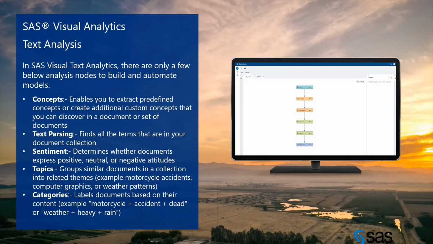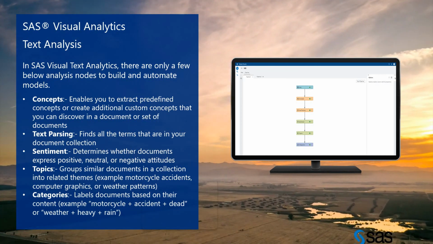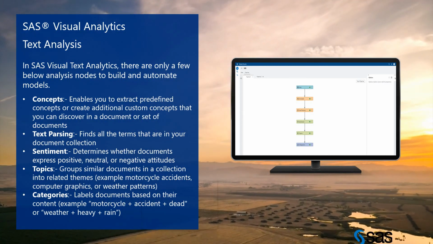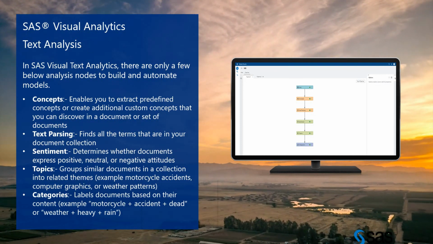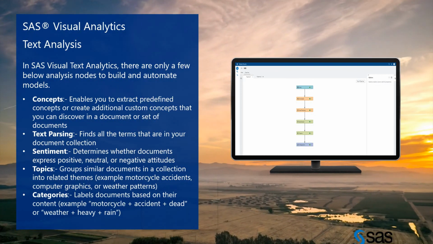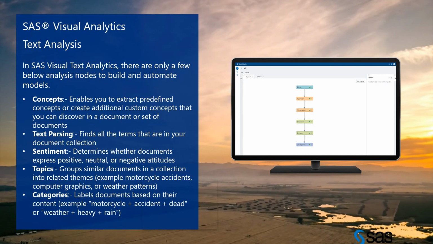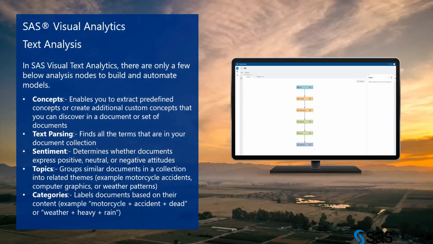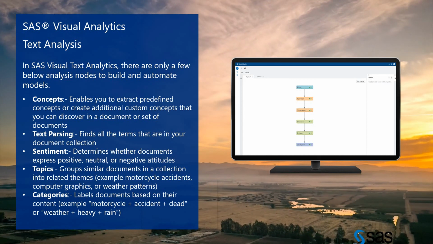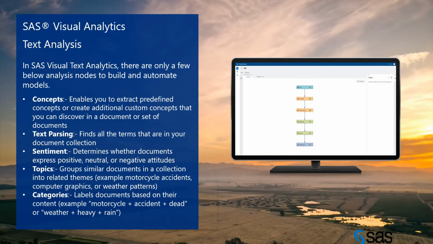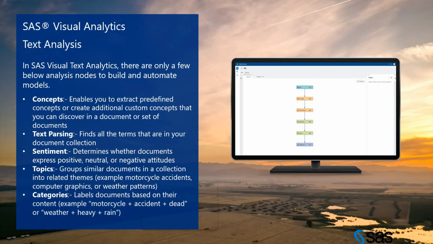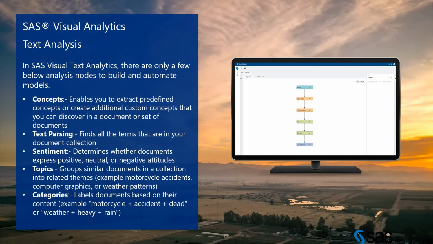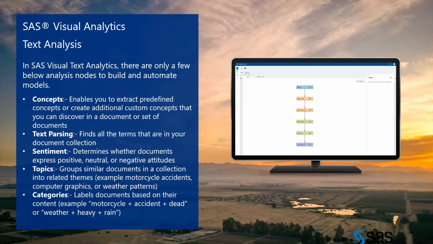We will do more projects in the upcoming sessions on text analysis, because this is a very important topic. Nowadays there are many chatbots, and we receive mostly text data: feedback, customer ratings. Many data is available in text form. So we do text analytics with SAS Viya, and we will see that in the upcoming sessions.